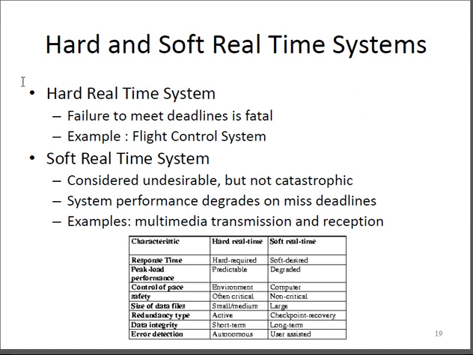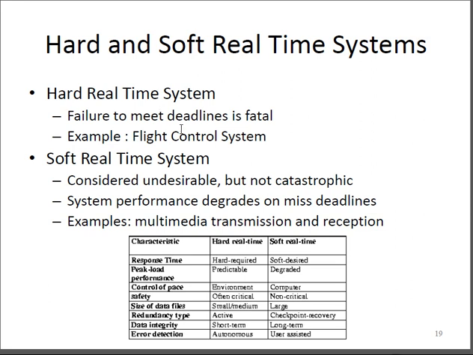Otherwise, what will happen? A catastrophic system failure may occur. That's why failure to meet the deadline is fatal. So that's why I say a catastrophic system failure can occur if the system critical deadline is not met. Another thing is that when we talk about a hard real-time operating system, it needs to verify and guarantee that the hard deadlines are met in appropriate time or not.